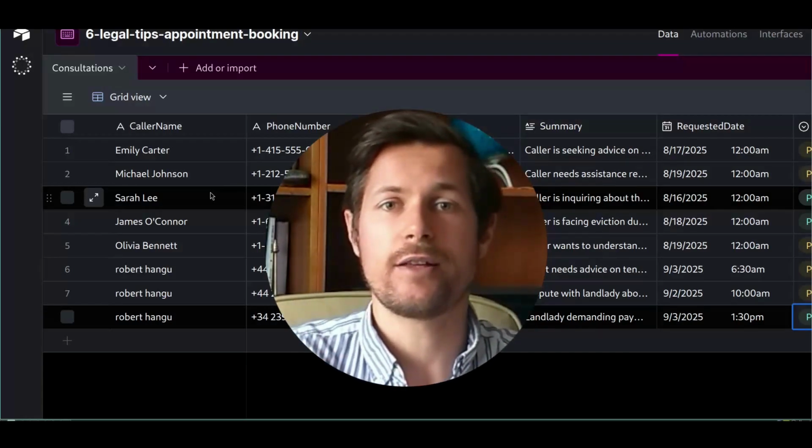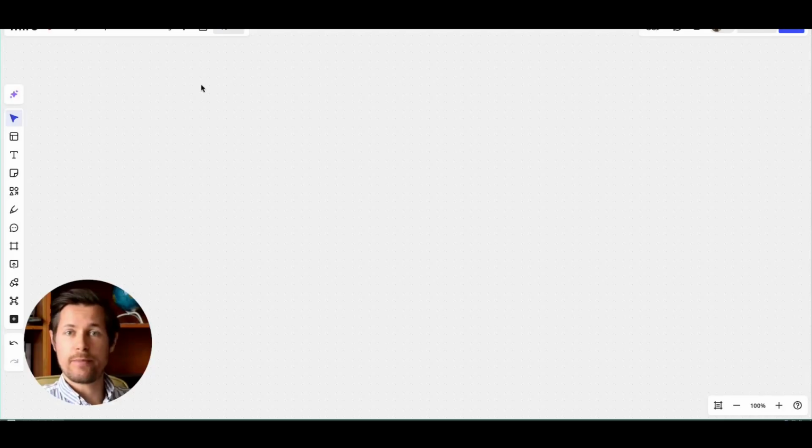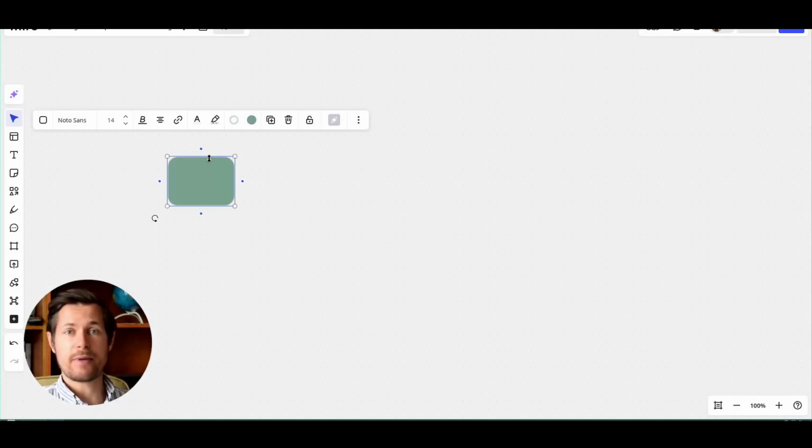Now let's get started on how I built this. So we will start with the basics, which is designing the conversation diagram in Miro so we can see which steps are necessary and what actions are being taken at each step. Miro is a simple diagramming tool that lets me draw simple shapes with arrows, so it is not an AI agent yet. It's just like pen and paper, if you wish.